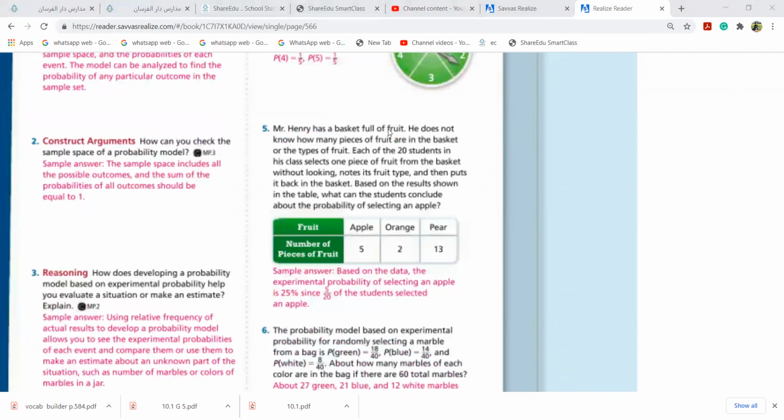Mr. Henry has a basket full of fruit. He does not know how many total pieces of fruit are in the basket. Each of the 20 students in his class selects one piece. How many students are there total? 20 students. Based on the results shown in the table, what can students conclude about the probability of selecting an apple? If I say apple, what is your answer? 5 over?